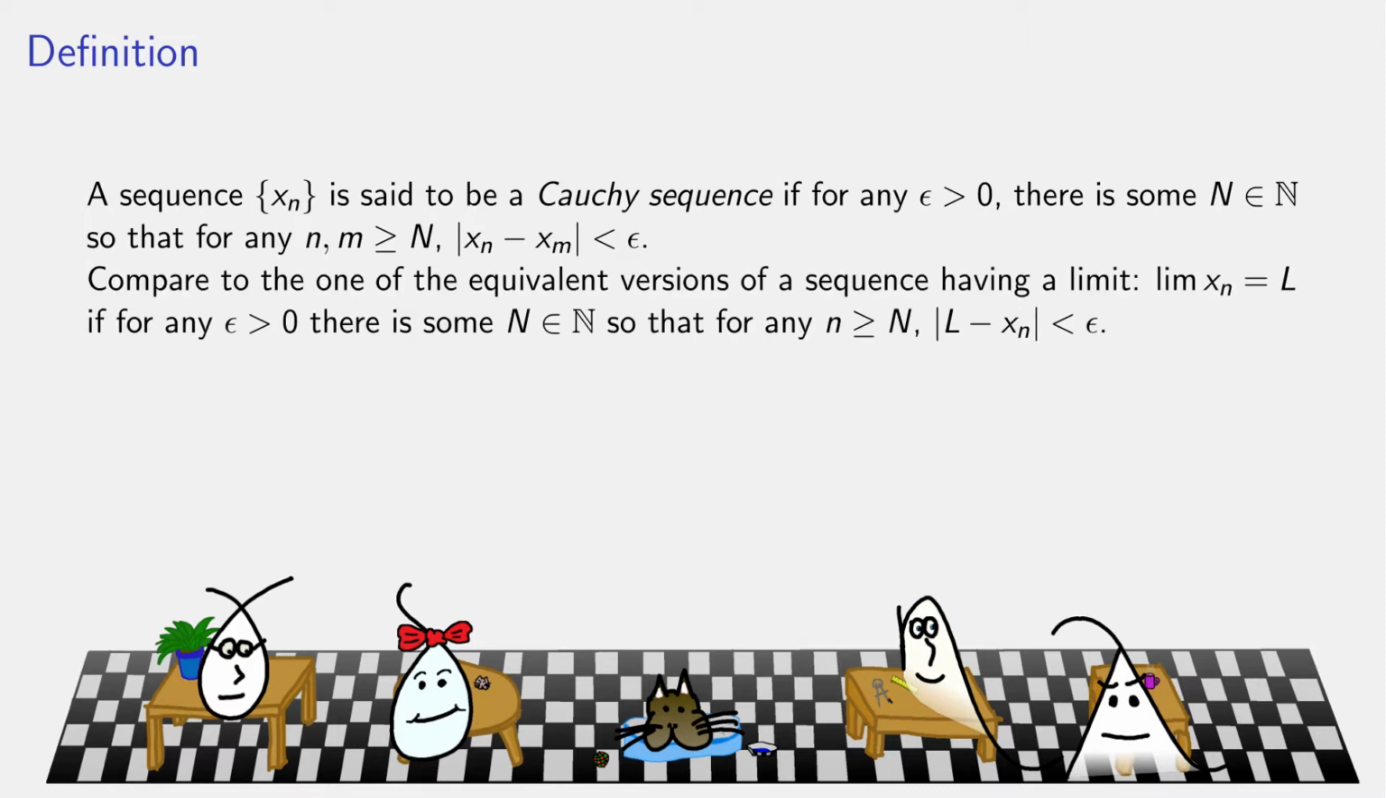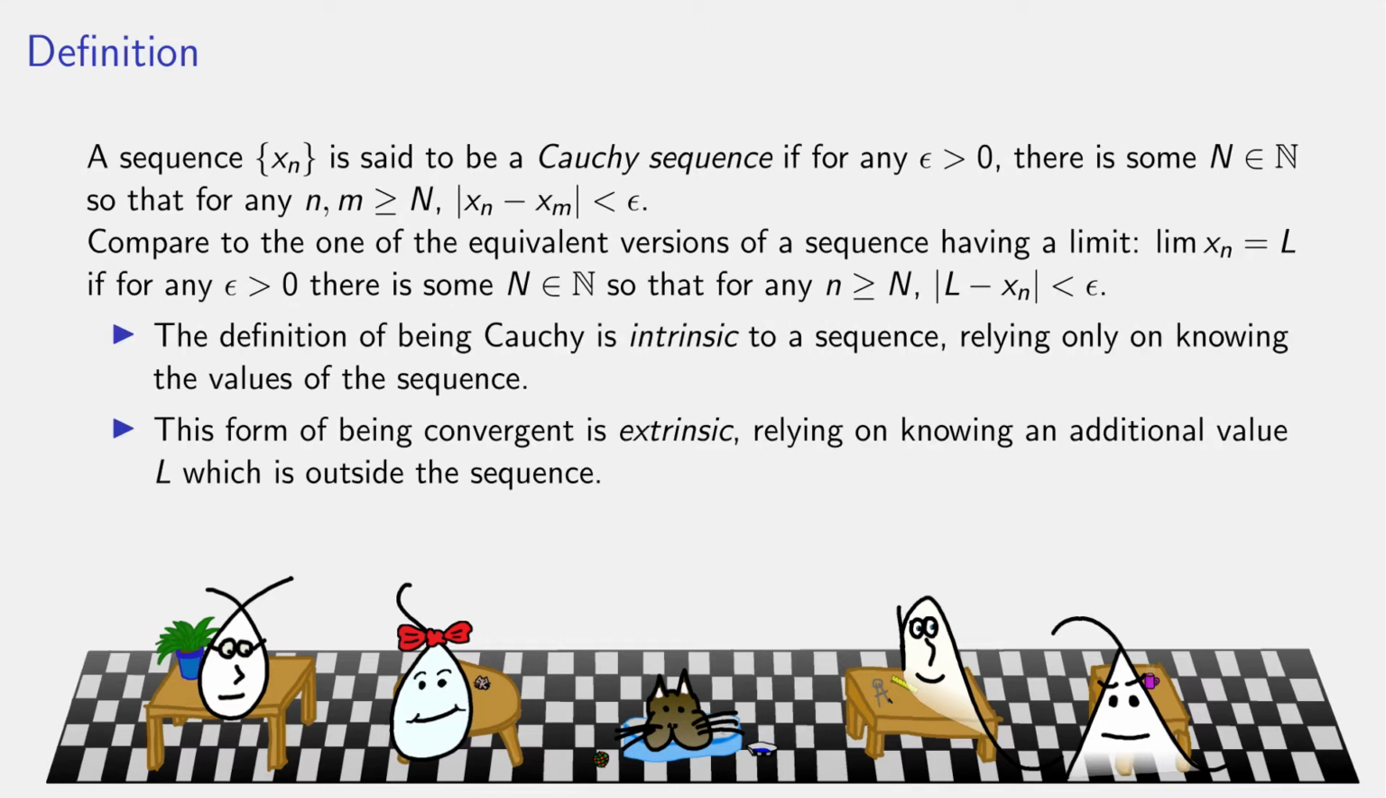Compare that to the definition of having a limit. If for any epsilon, which is positive, great, starts off the same. There is some index, capital N, great, continues the same, so that for any single index n past that point, the distance from x_n to L is less than epsilon. That's the definition of having a limit. It's similar, but not exactly the same as being Cauchy.